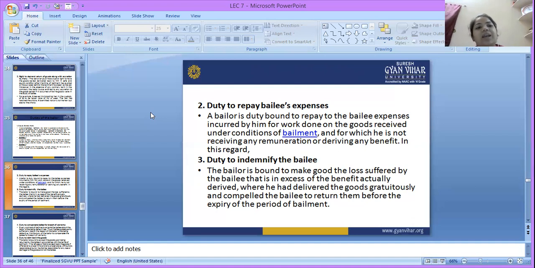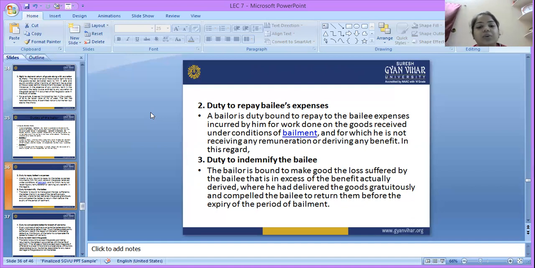Suppose A took a car from B, and in that car there is some mistake, and we repair that problem, we sort out that problem of that car. So who is responsible? A is responsible to repay the bailee's expenses because it's your car.